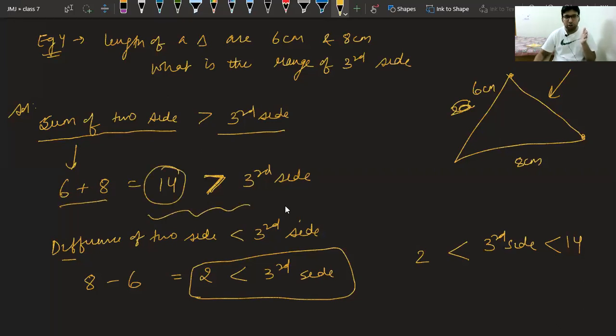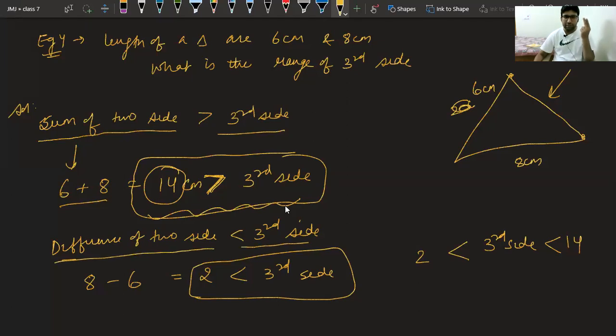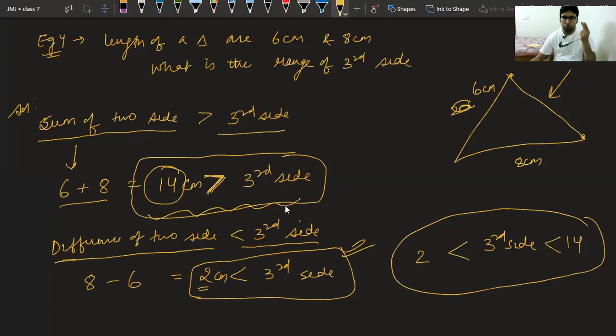So the third side should be less than 14 centimeter. And second thing, we know the difference of two sides should be less than the third side, which is 2. So our third side should be more than 2 centimeter. So we have got the range. It is lying between 2 centimeter and 14 centimeter.